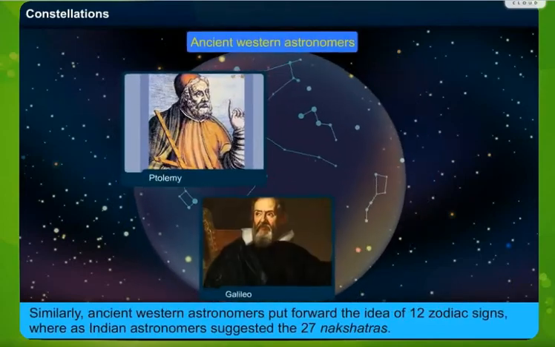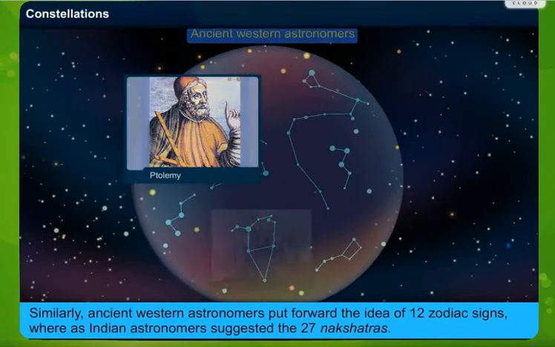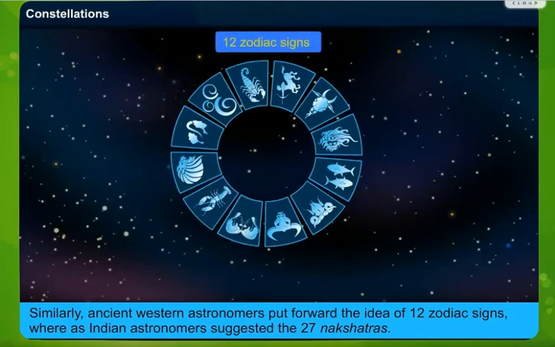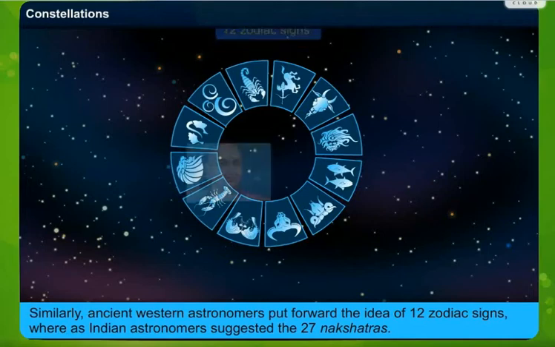Similarly, ancient Western astronomers put forward the idea of 12 zodiac signs, whereas Indian astronomers suggested 27 nakshatras. We are all aware that in Indian astronomy, these zodiac signs play a very important role depending upon the birth month. The date and time of these zodiac signs are decided. 27 nakshatras are there. Nakshatra is actually the path travelled by the moon.